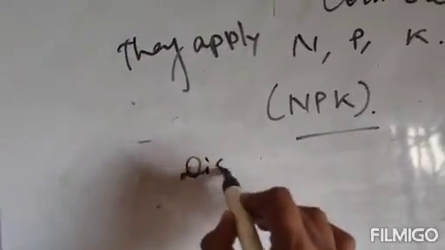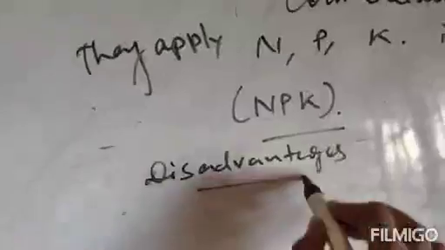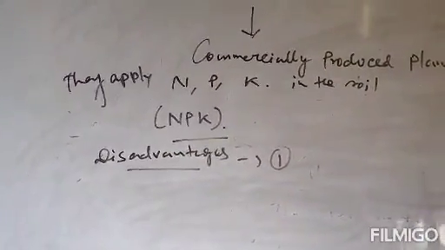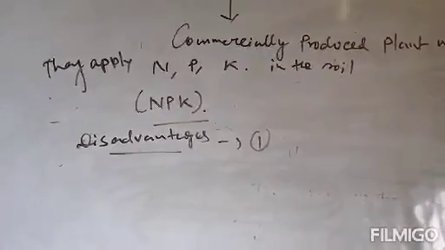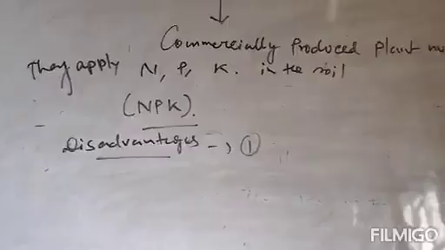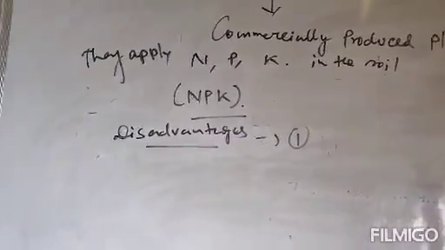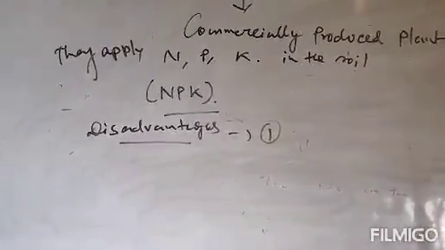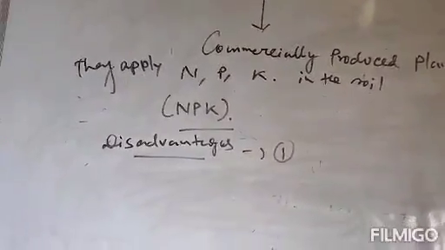So what are the disadvantages? Number one disadvantage of using fertilizer is they need to be applied very carefully, in terms of proper dose, proper timing, and also pre and post application precautions, because excessive use of fertilizer can cause water pollution.